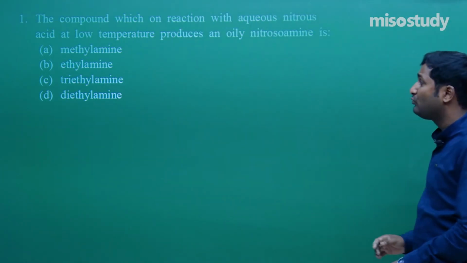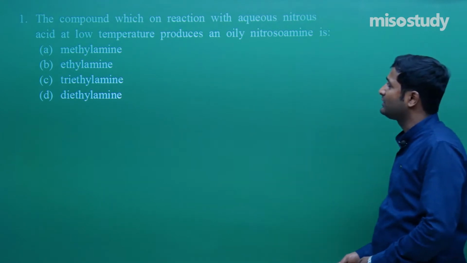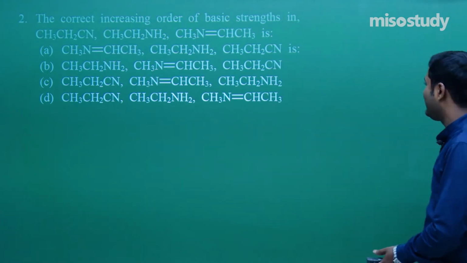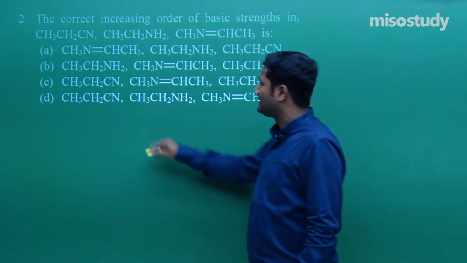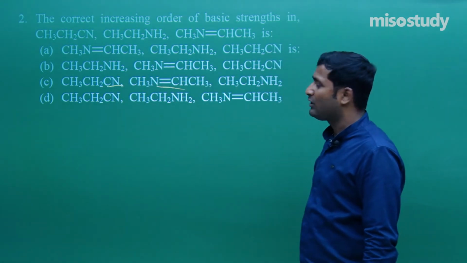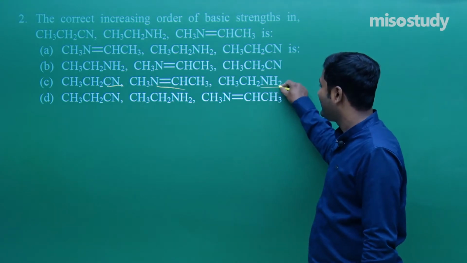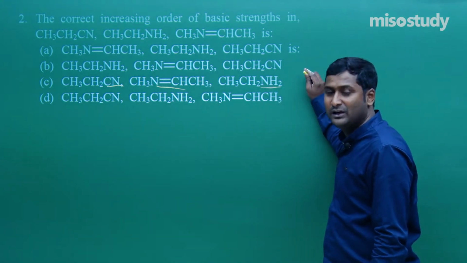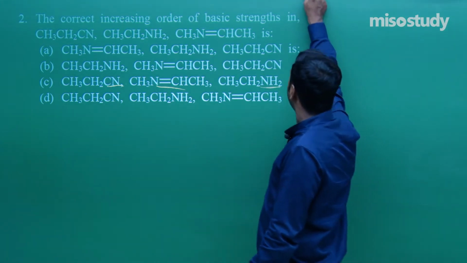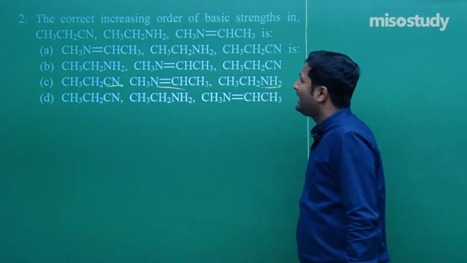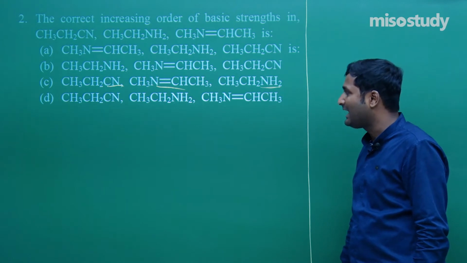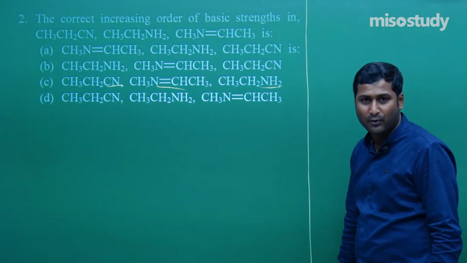Now let's move to the next section. The next question is, check it out, the correct increasing order of basic strength. Look here, here is CN, here is the involvement of a double bond, and here is NH2. As we know, the amino group, the amine, has more basic character in comparison to the cyanide and double bonded component.